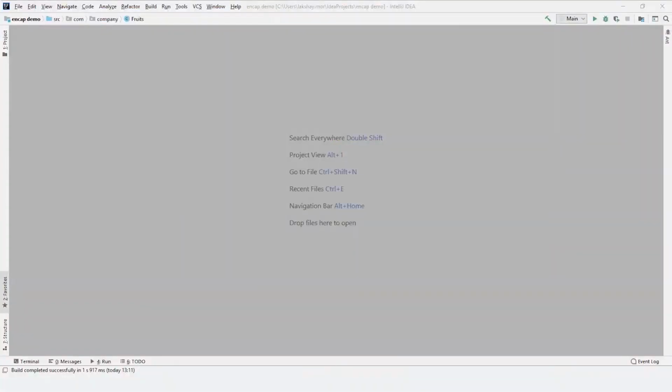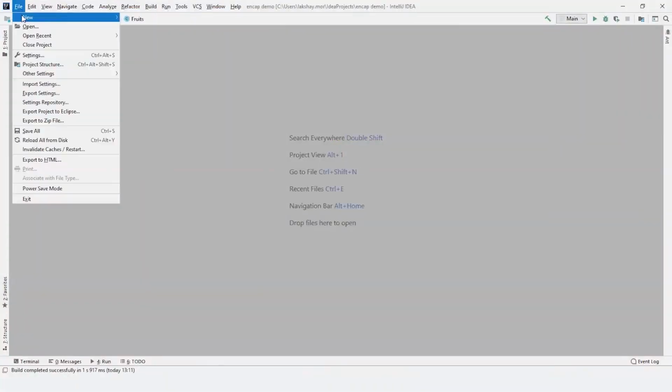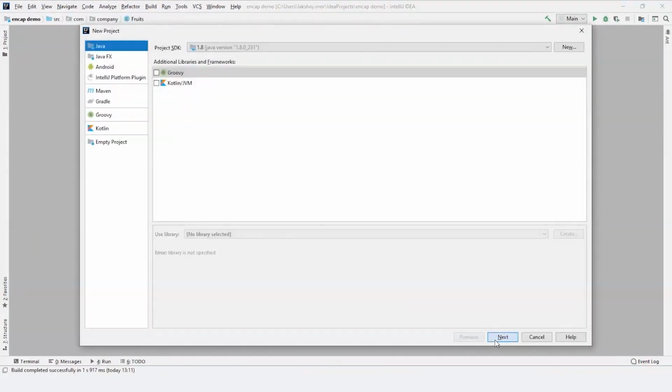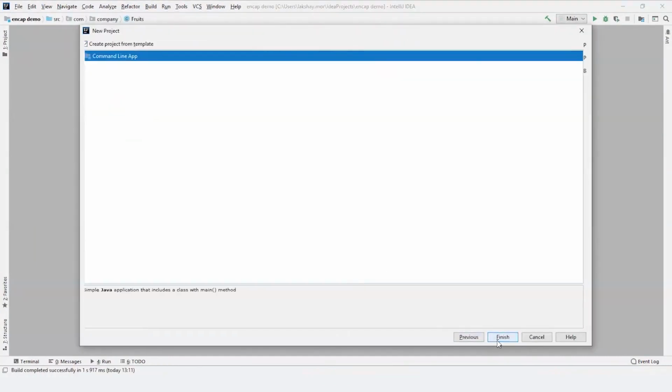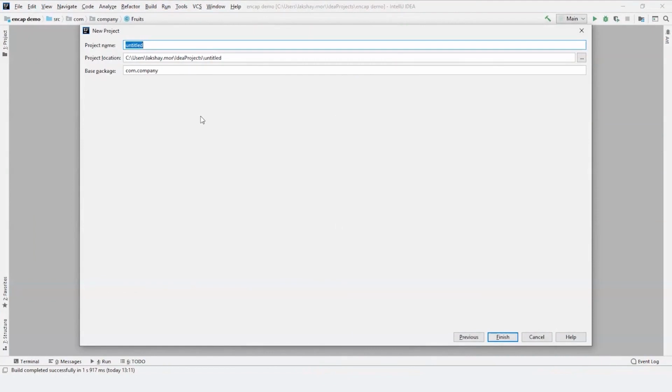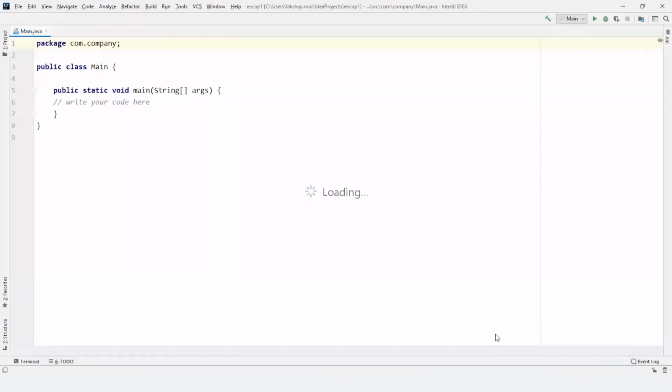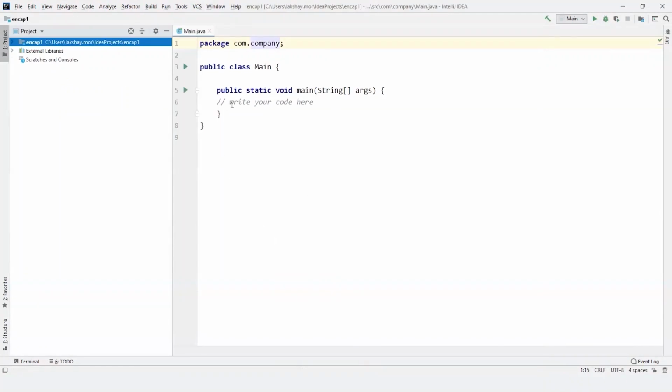So now let's create a new project. Next. Next. And I'm gonna name it as Encap1. So here we have our main class. We can write the code here.